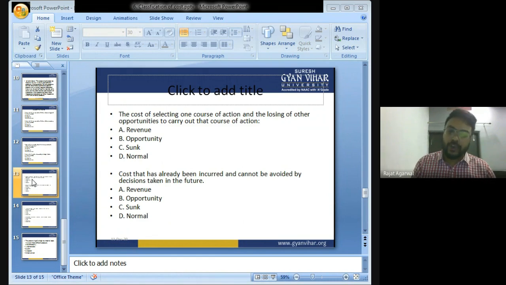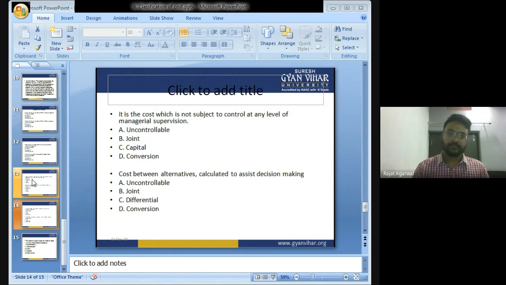Cost that has already been incurred and cannot be avoided by decisions taken in future: revenue cost, opportunity cost, sunk cost or normal cost? The answer is sunk cost. A cost which is not subject to control at any level of managerial supervision, a cost which cannot be controlled: uncontrollable cost, joint cost, capital cost, conversion cost? The answer is uncontrollable cost.